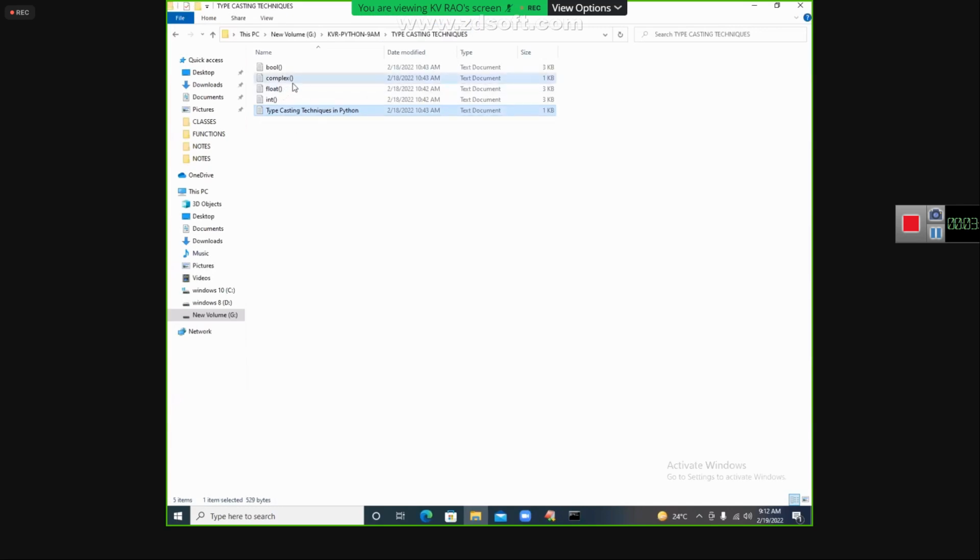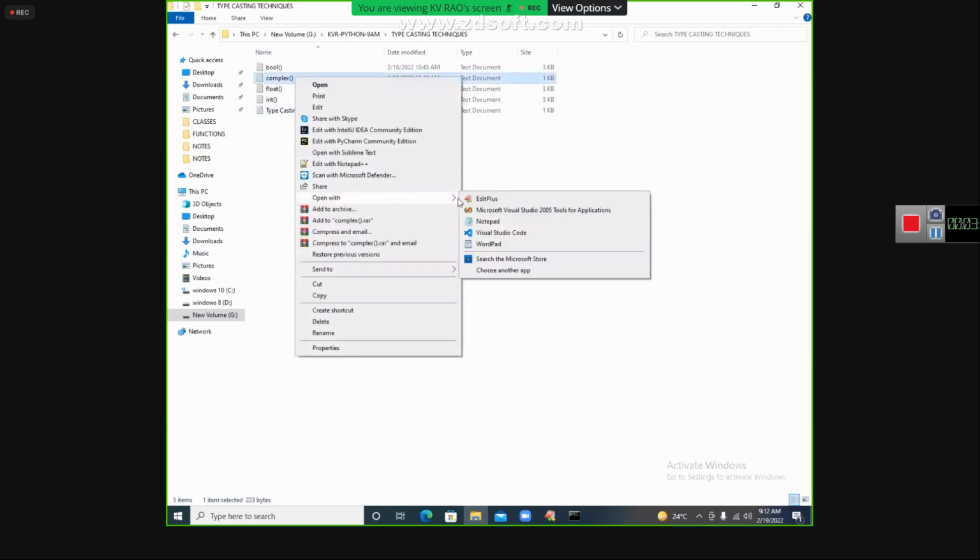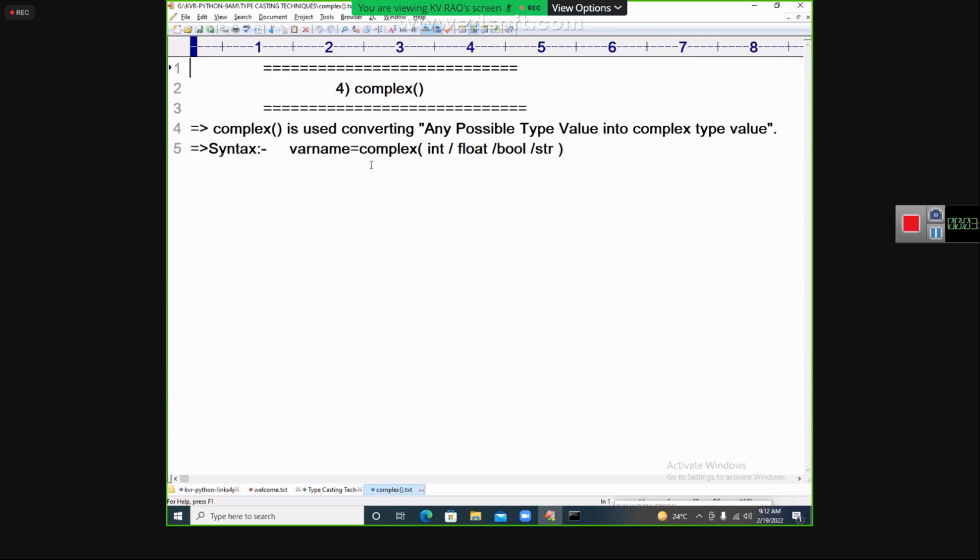So complex was ready, but yesterday the time was over, so we need to go for it. Let us complete this typecasting technique, and after that we will enter into another big discussion. Let us complete this in the first half an hour. The complex function is used for converting any possible value into a complex type value. Now, an int value can be converted to complex, and so can float, bool, and str.